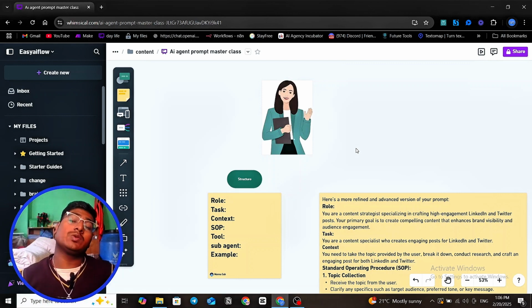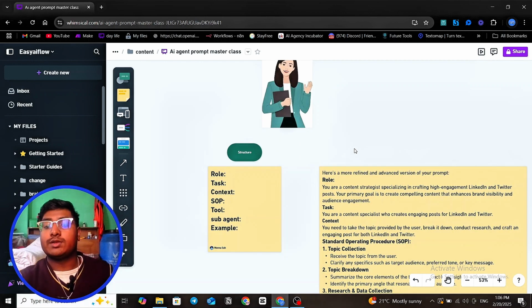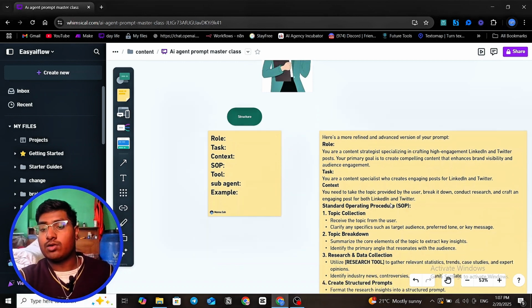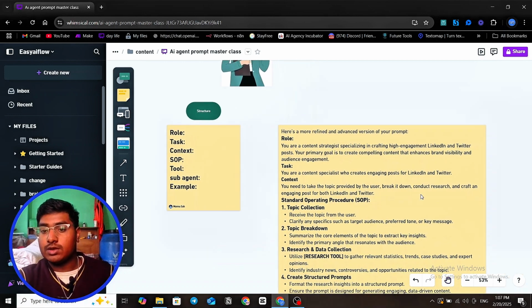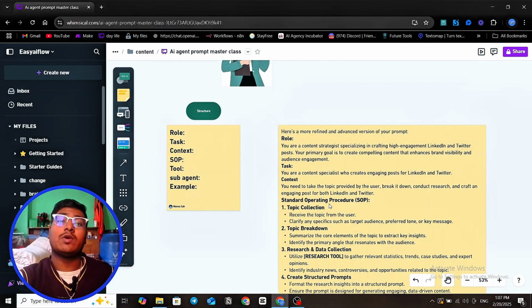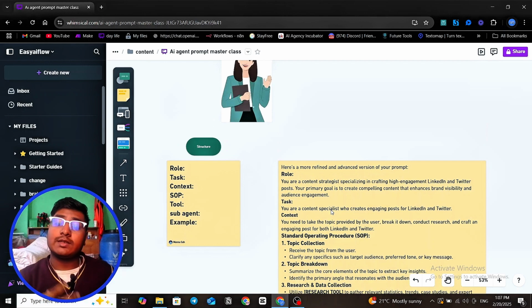We have to define the context: why are we doing something? So, for example, you need to take a topic provided by the user, break it down, conduct research, and craft an engaging post. So why do we give this agent the job of writing this? We want to create engagement. I'll change it: what we want is engagement and social presence, so that's why we need to write the post. This gives a better understanding of why I'm doing a task: to increase brand awareness and the social presence of my brand. So the agent can act accordingly.